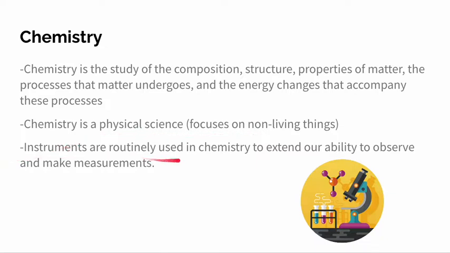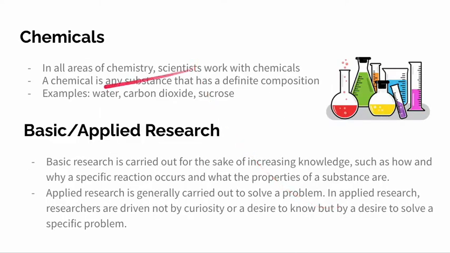Instruments are routinely used in chemistry to extend our ability to observe and make measurements, like the microscope we see right here. In all areas of chemistry, scientists work with chemicals. A chemical is any substance that has a definite composition. For example, water, carbon dioxide, and sucrose are all examples of chemicals.